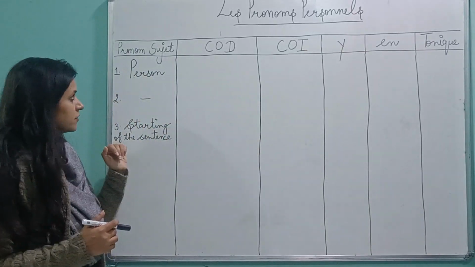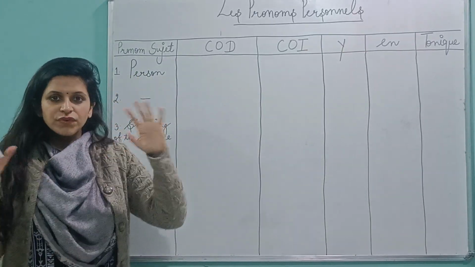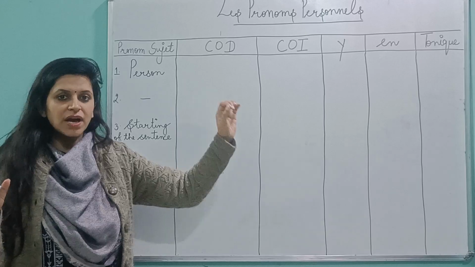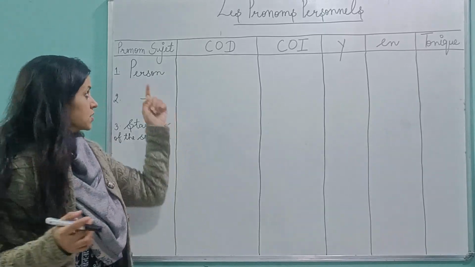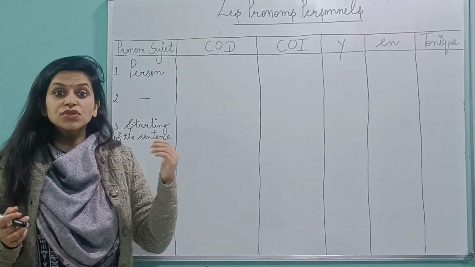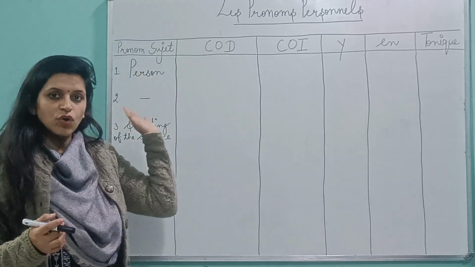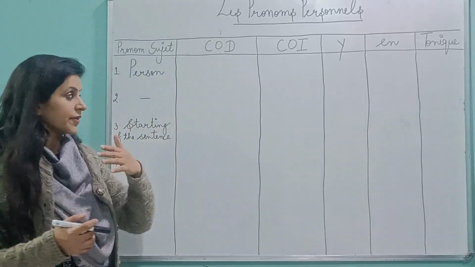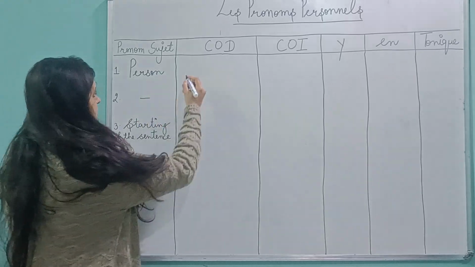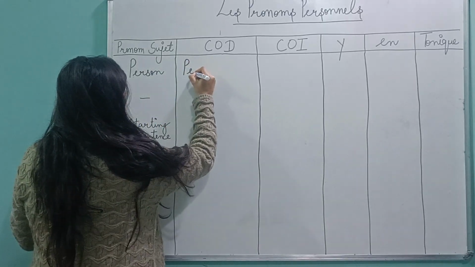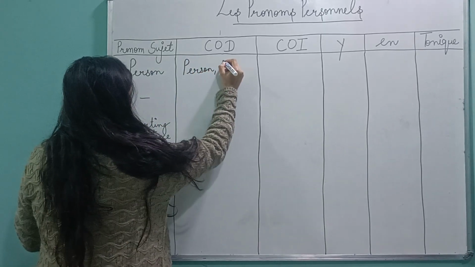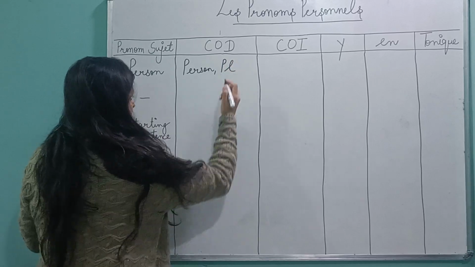So let's start with the first one. We're going to talk about which pronoun is used for what. If we talk about pronom sujet, we use it for person. This one I've already written just to give you the starting. COD can be used with person. I'll give you examples also later.